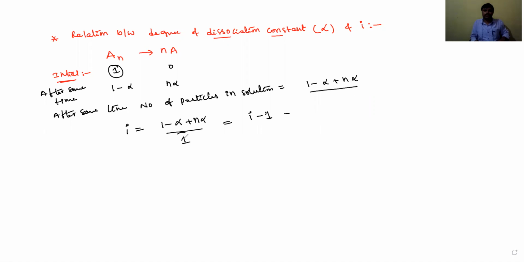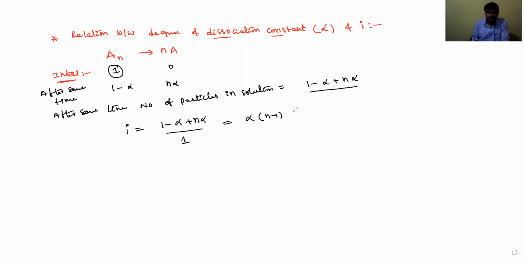If you take alpha common, it becomes i is equal to 1 plus alpha times n minus 1.